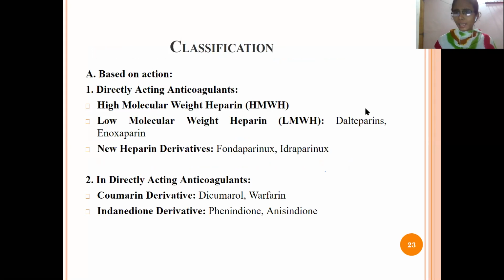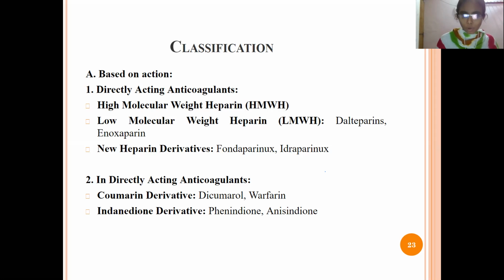So let's see the classification of the anticoagulant, based upon the action. There are two types, directly acting and indirectly acting. In the directly acting anticoagulants, the first one is high molecular weight heparin, the second is low molecular weight heparin, and the third is new heparin derivatives.